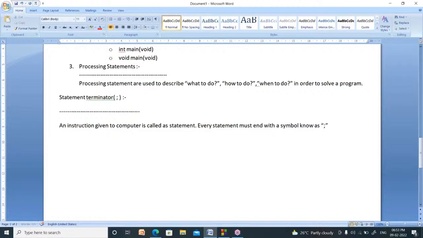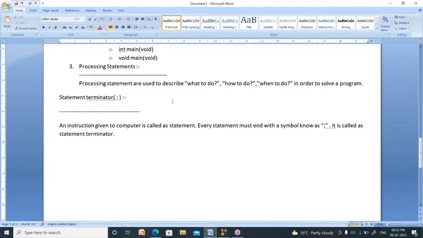What is the name of semicolon? Statement terminator. You have to remember this name. In an interview, they will ask what is the name of this semicolon. It is not just semicolon; actually, it is a statement terminator. You have to remember that name.